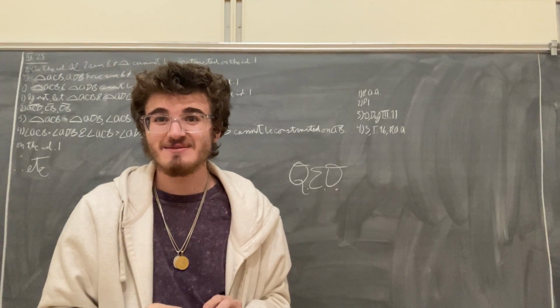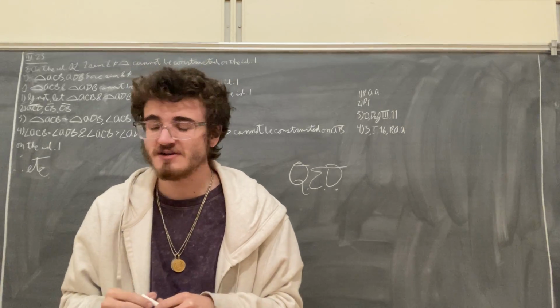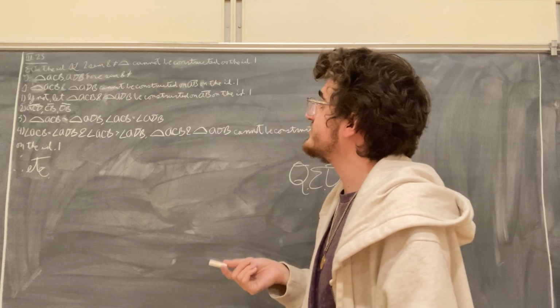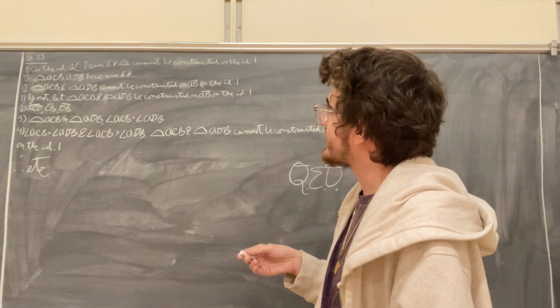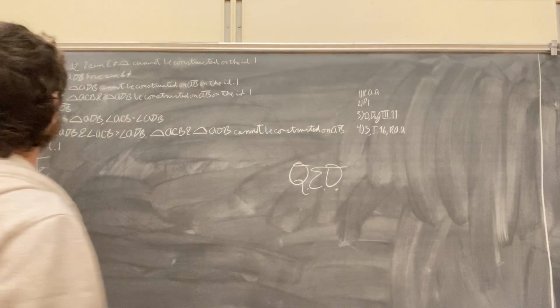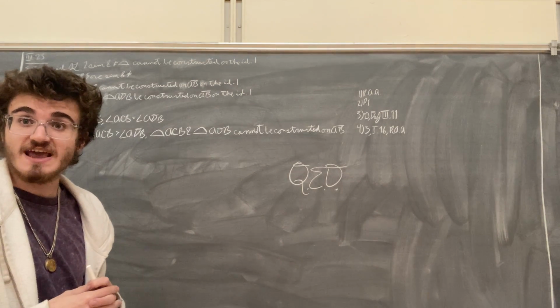Hello, this will be a demonstration of proposition 23 from book 3 of Euclid's Elements, which states that on the same straight line, two similar and unequal segments cannot be constructed on the same side. What we are given are two segments of circles, the segment ACB and the segment ADB.